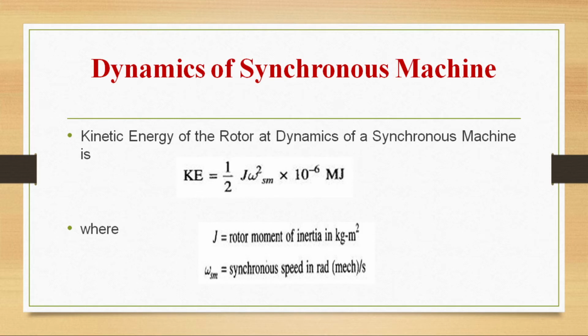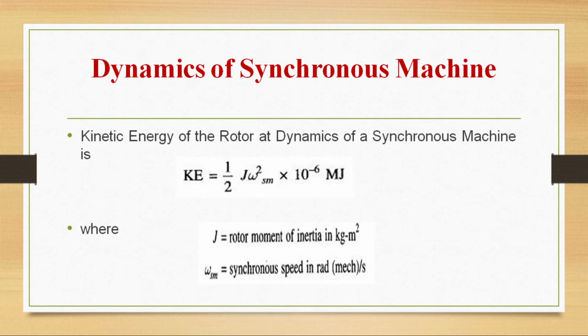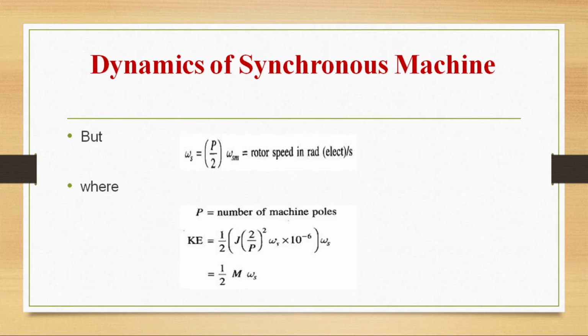Then we have seen the dynamics of a synchronous machine. Kinetic energy is given by half J omega sm square into 10 power minus 6. J is the rotor moment of inertia and omega sm is synchronous speed. So omega s is P by 2 omega sm. Substitute the value of omega sm in the kinetic energy equation. So we will get the value of kinetic energy as half J (2 by P) square omega s into 10 power minus 6 into omega s. And we are taking this entire term as M, and P is the number of machine poles.